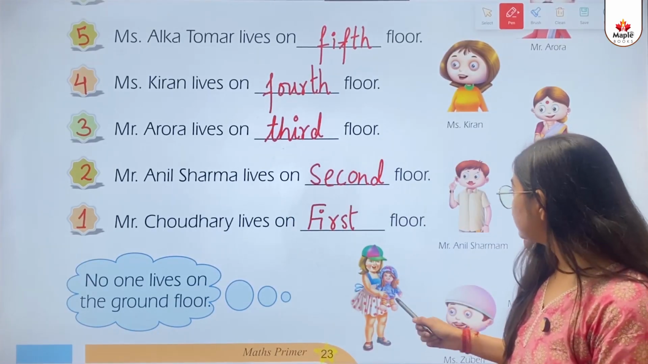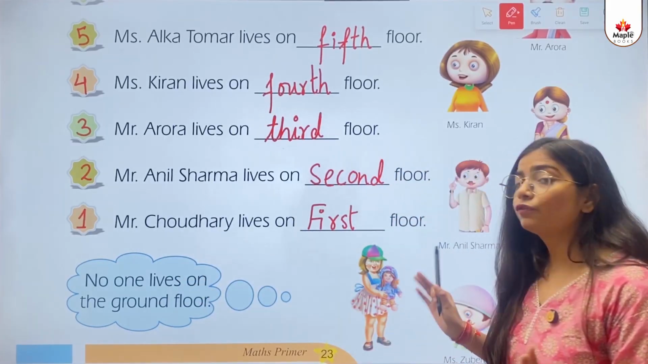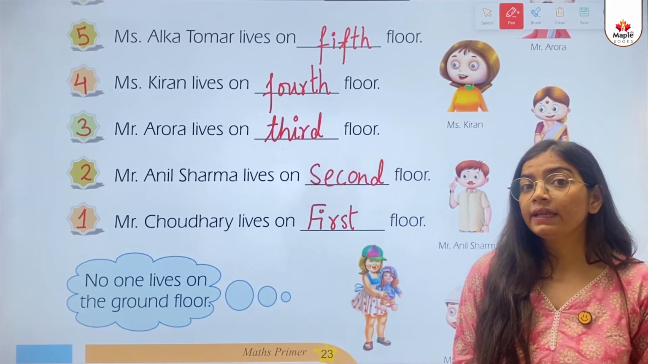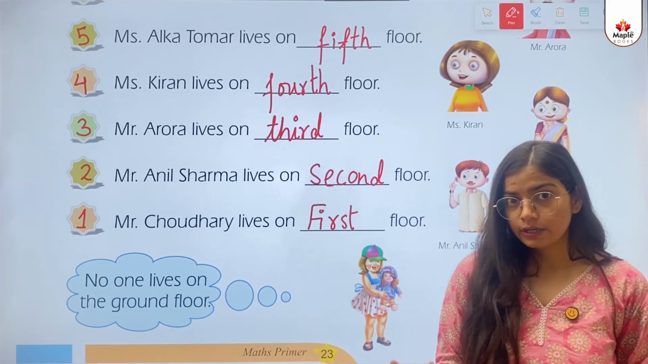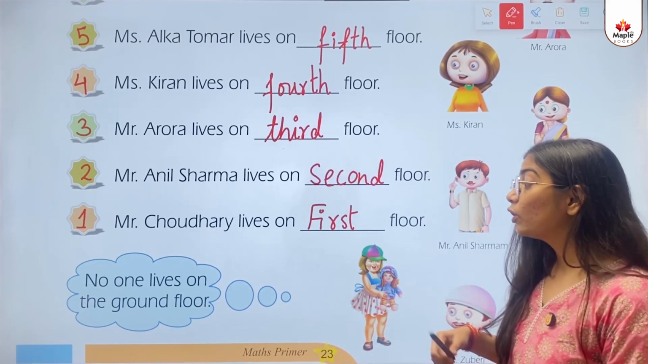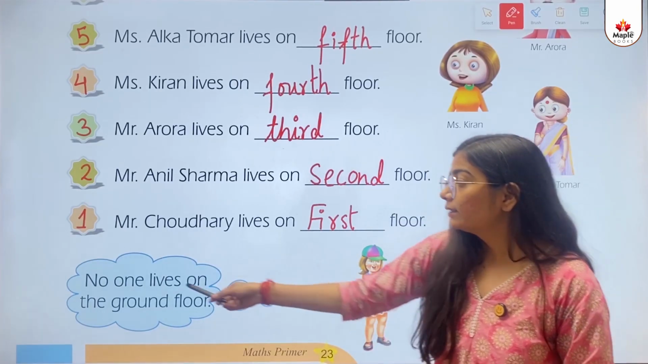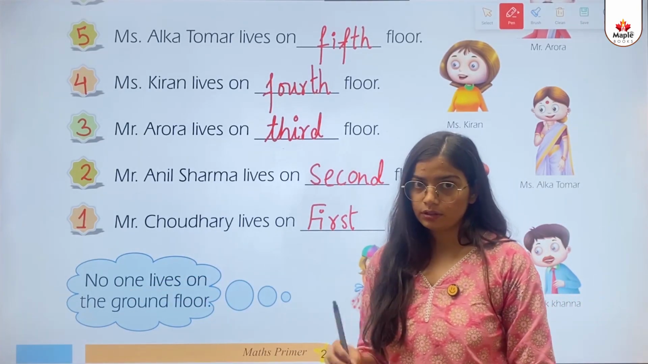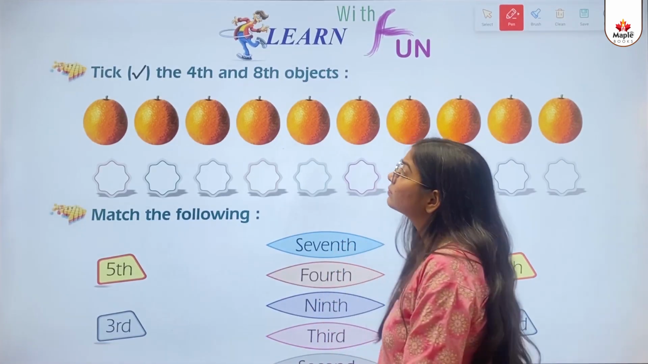Then what is written here? No one lives on the ground floor. Ground floor means 0. We have learned about 0 in the previous classes. So what we call 0 here in case of ordinal numbers, that is ground. Ground floor.